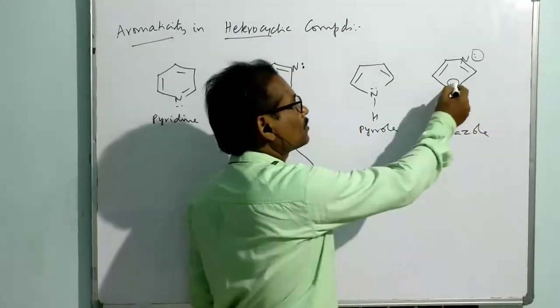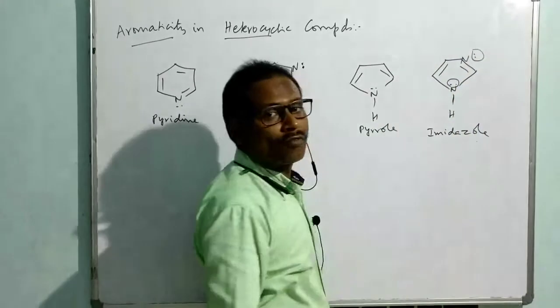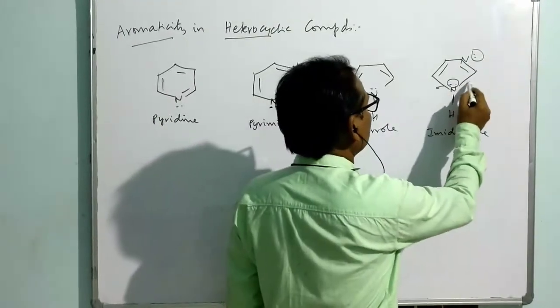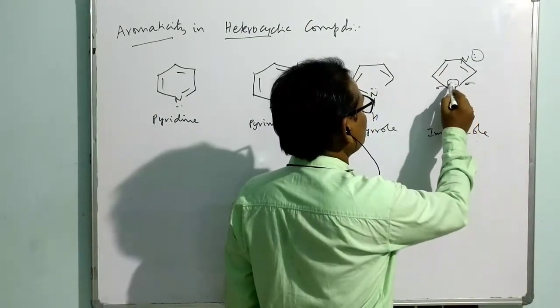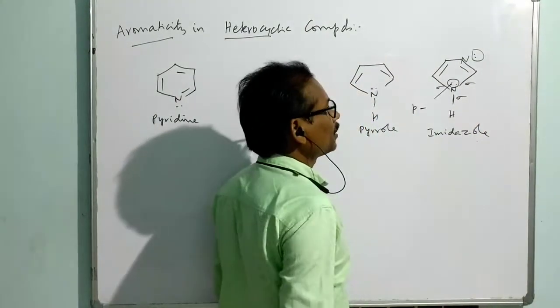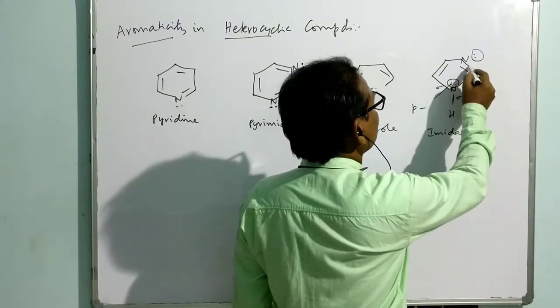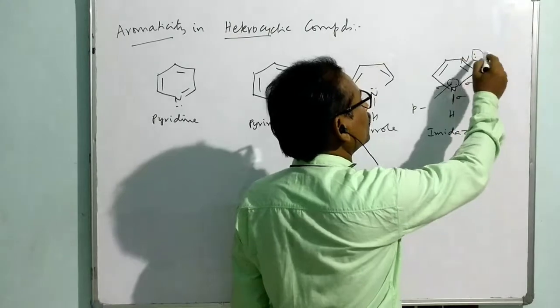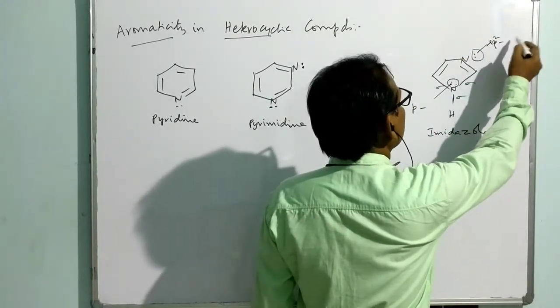That means this one is involved in conjugation, but this is not. Because there are 3 directional bonds, 1, 2, 3, that means 2 sigma bonds and 1 lone pair, which is also a part of an sp2 orbital.